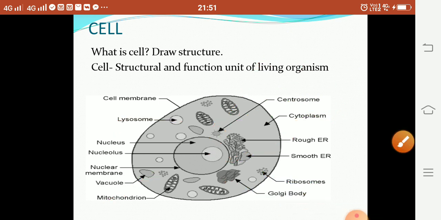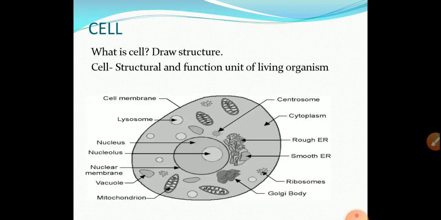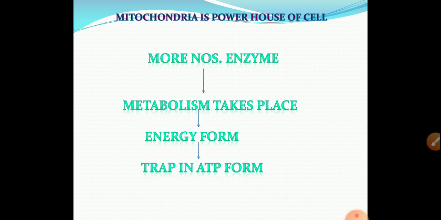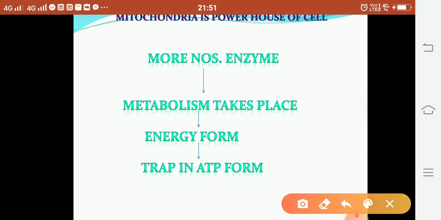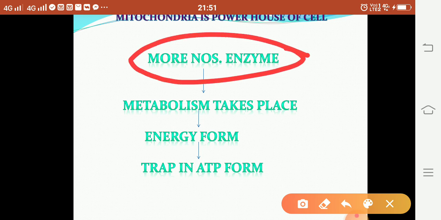Next is the mitochondria. Why is mitochondria called the powerhouse of the cell? Because mitochondria have a large number of enzymes.